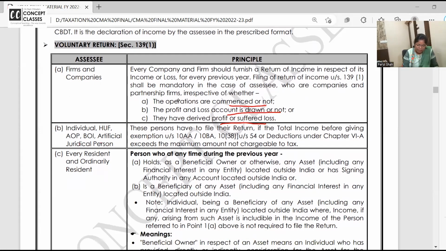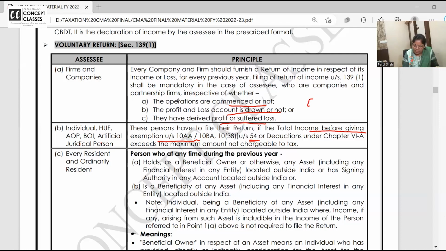Individual, HUF, AOP, BOI, they have to file their return if total income before giving exemption under 10AA or 54 exceeds the maximum amount not chargeable to tax. You remember 54 exemption? There is capital gain. You sell the house, buy the house. 54B, D, E, C, all. Or deductions under Chapter VI-A.